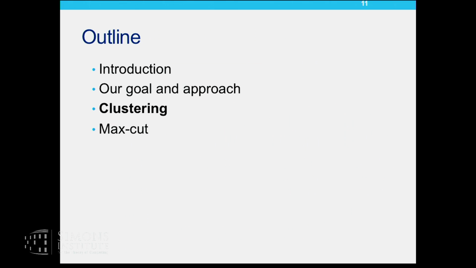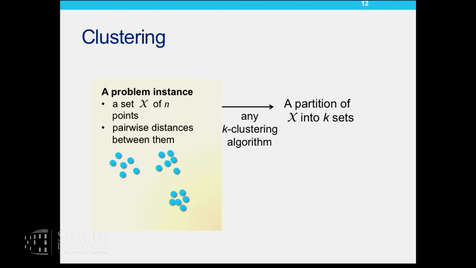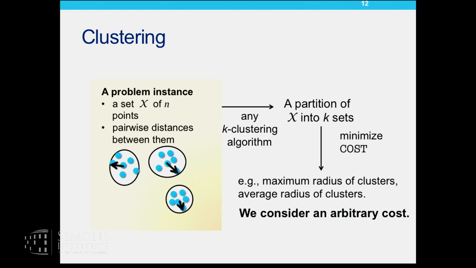Yeah, cool. Okay, so this brings me to our main results on clustering. As you may already know, a clustering problem instance consists of n points and the pairwise distances between them. And you want to partition these points into k sets in order to minimize a cost, such as k-means or k-median. But I will consider only an arbitrary cost for this talk, because our results apply to any such objective.